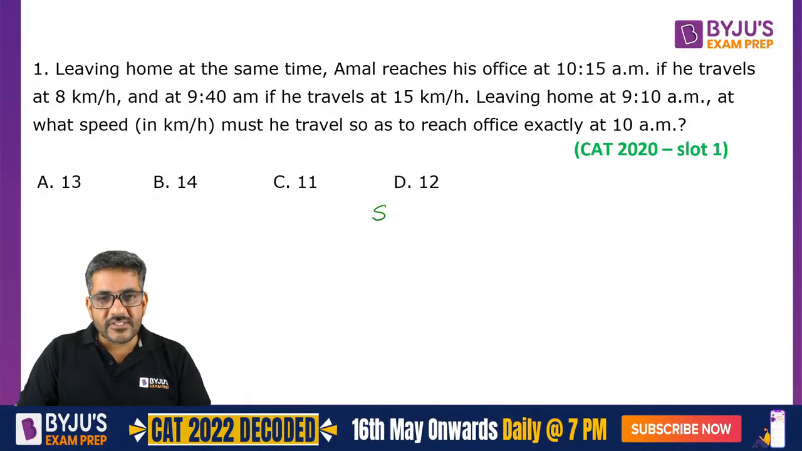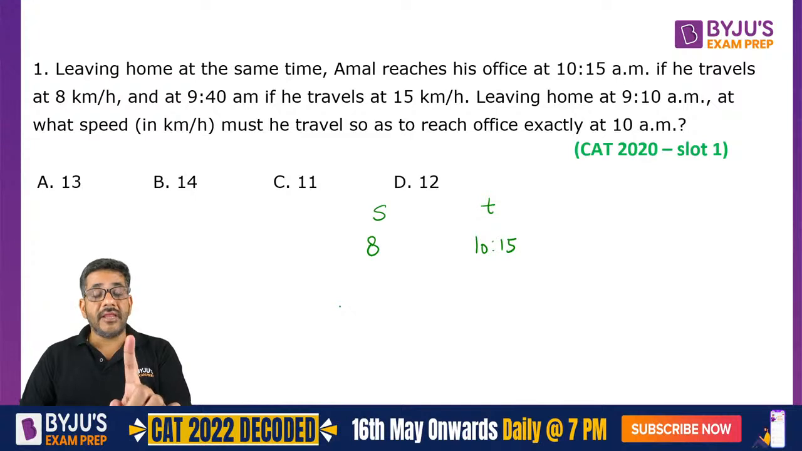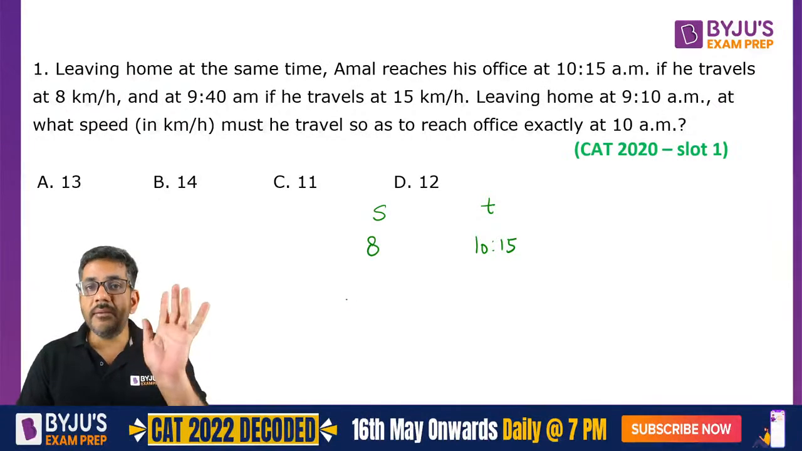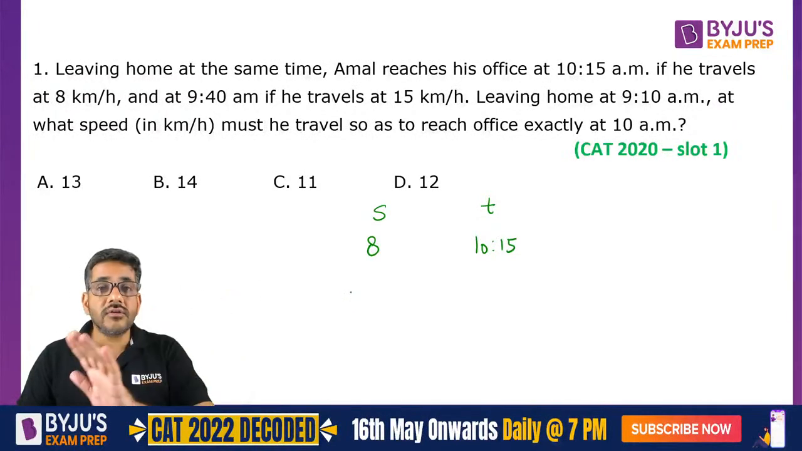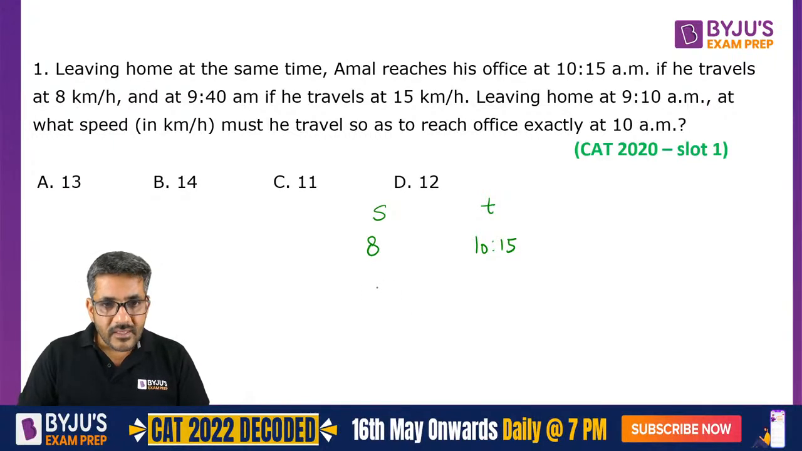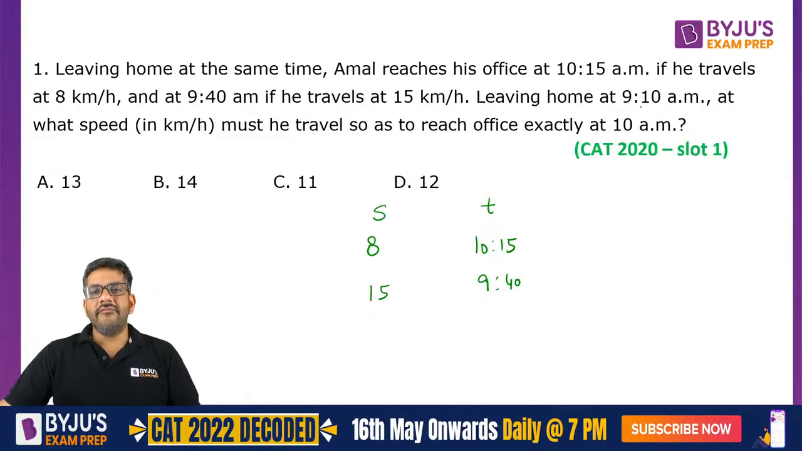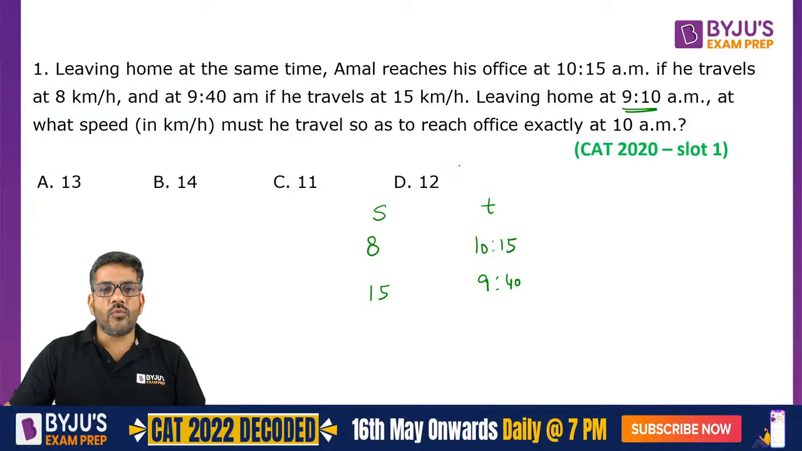So he says when the speed of Amal is 8 km per hour, he reaches his office at 10:15 a.m. This is not the time taken. ध्यान दीजिएगा. This is the time at which he reaches. It is not the time taken by him. But if he travels at 15 km per hour, he reaches the office at 9:40. Leaving at 9:10, at what speed should he travel to reach the office at 10 a.m.?